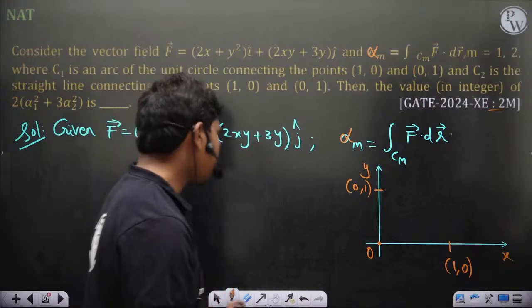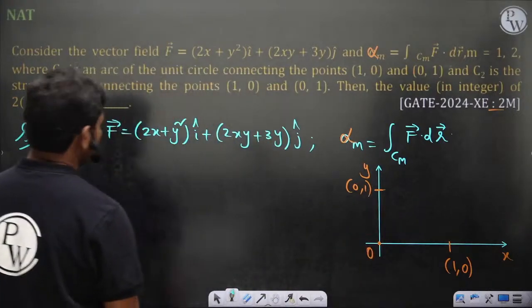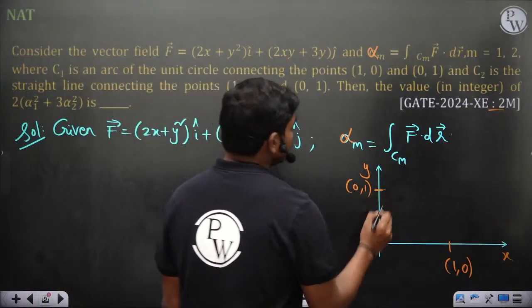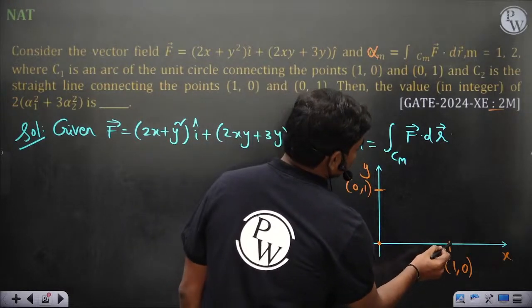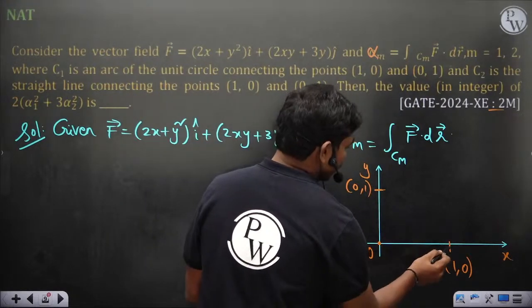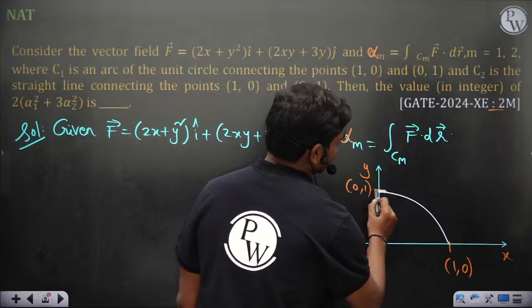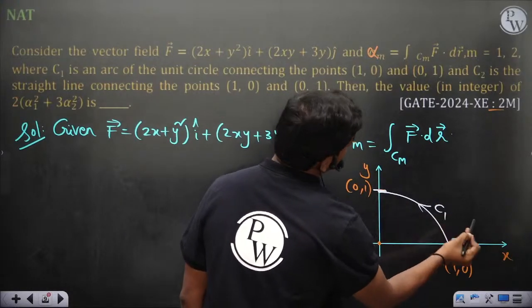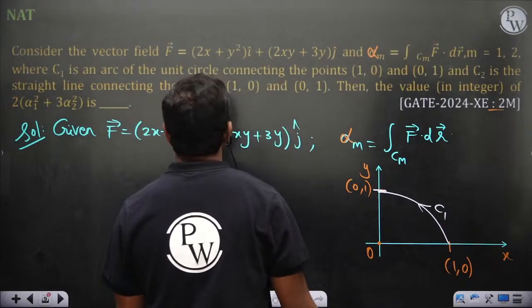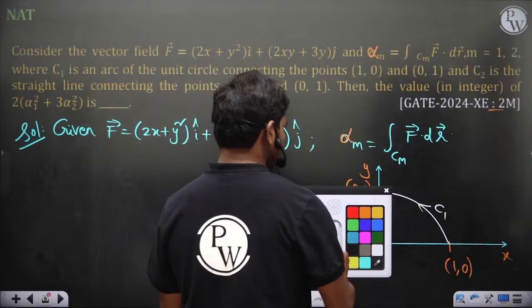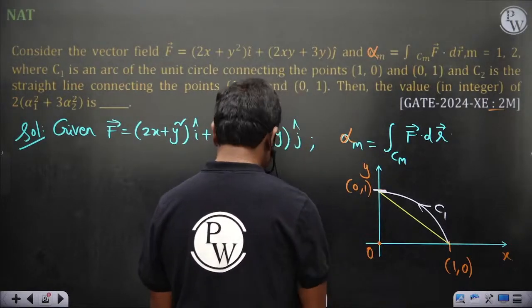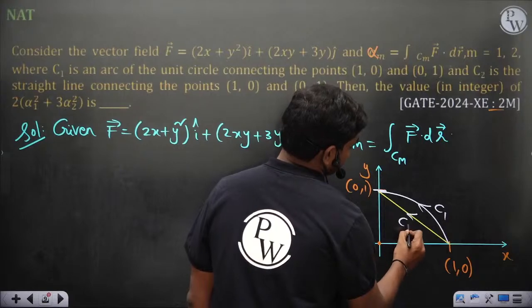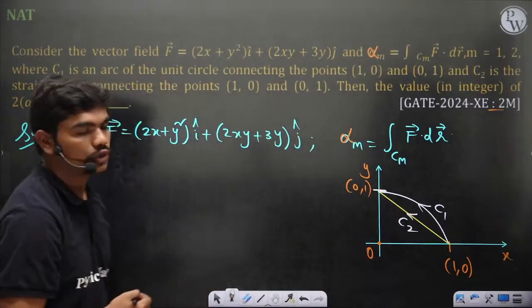So first of all, if you consider the line integral, let's draw the paths. C1 is the unit circle connecting the points (1, 0) to (0, 1). It's a unit circle like this. So this is C1, and C2 is the straight line connecting the points (1, 0) to (0, 1). So this is C2 actually.